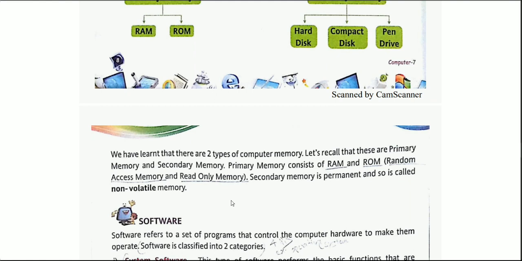And by non-volatile, what do we mean? You have the data when your computer is switched on, as well as when your computer is switched off, and you still have the same data. So that is why we can say that your secondary memory is permanent. But regarding your primary memory, it consists of RAM as well as ROM. Among these two kinds of memory, RAM, random access memory, is a volatile one and read-only memory is a non-volatile one.